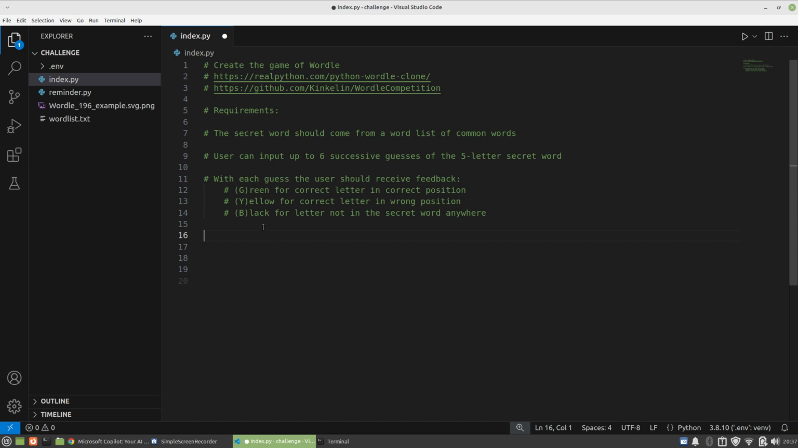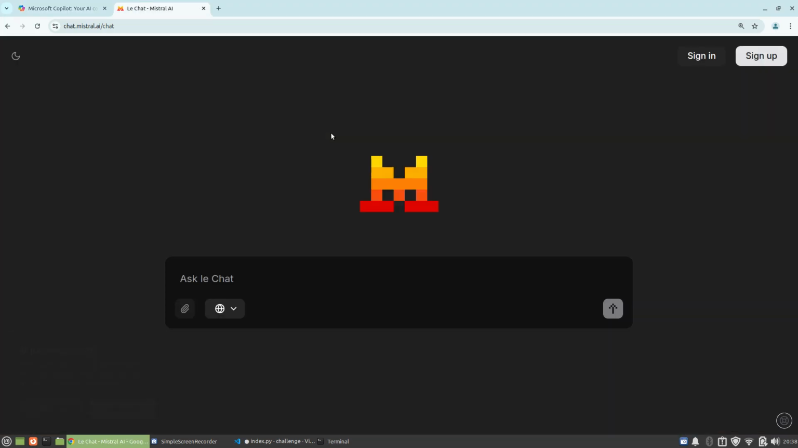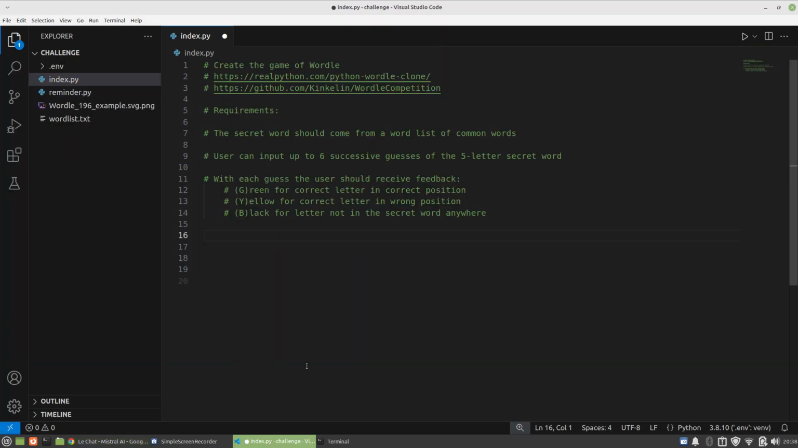I don't have GitHub Copilot running. I've got AI on standby down here in case I need it. I'll just show you there quickly. I've got this really basic Microsoft Copilot, which is based on GPT-4. It's nothing special. I've also got Mistral here as well. So this is a half decent AI as well. I won't use it unless I need to.